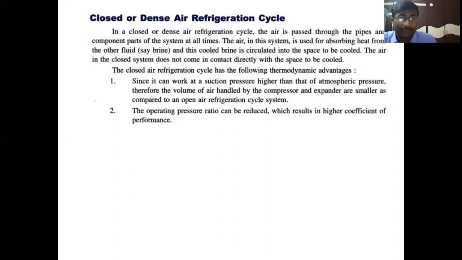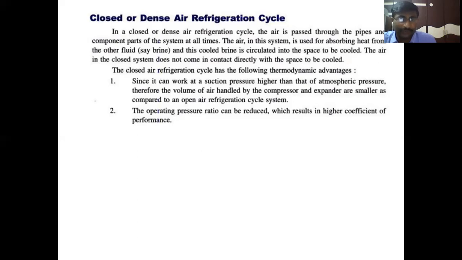The air in the closed system does not come in contact directly with the space to be cooled, isn't it? Here, the refrigerant air is not directly involved in the cooling process. It is not in direct contact with the cooling space. Clear, students? The air, the working fluid in this system, is continuously recycled. The closed air refrigeration cycle has different thermodynamic advantages.